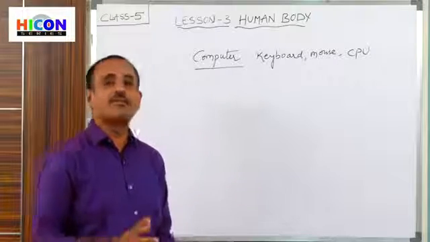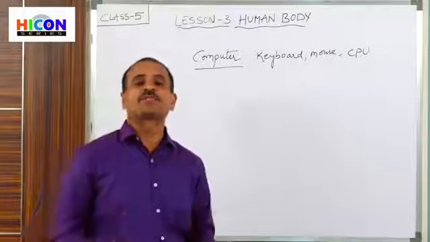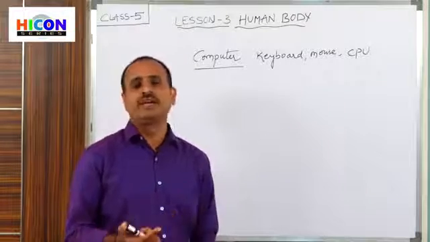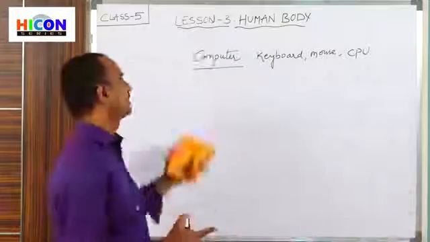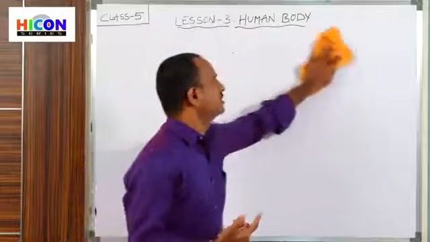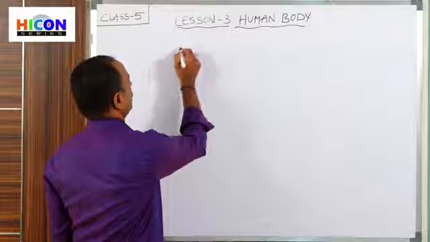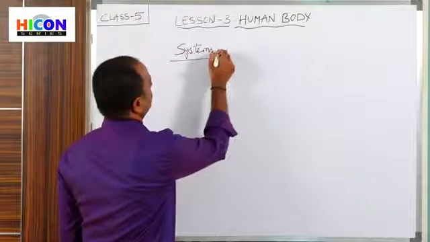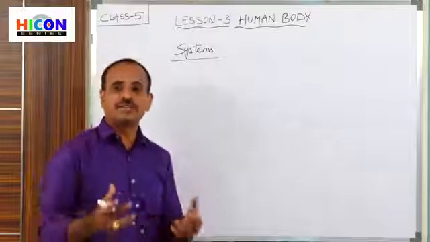So let us see what the various systems are. Our body has different types of systems and each system carries out its own function and helps our body to carry out our regular activities. Let us see the different systems in our body. So generally, children, there are 8 types of systems present in our body.